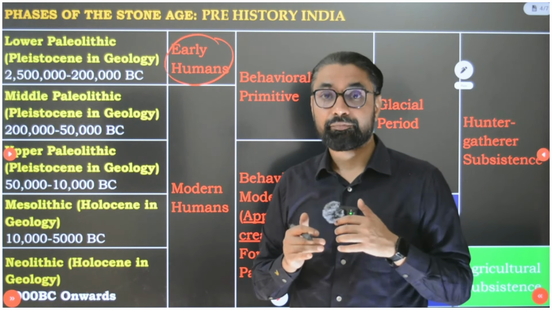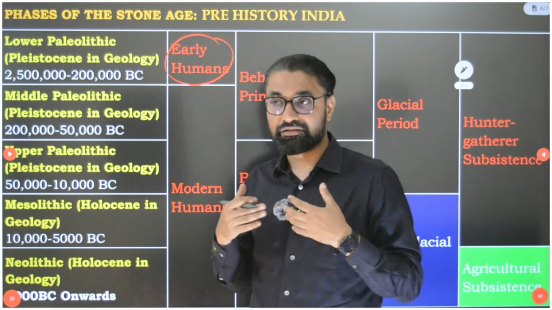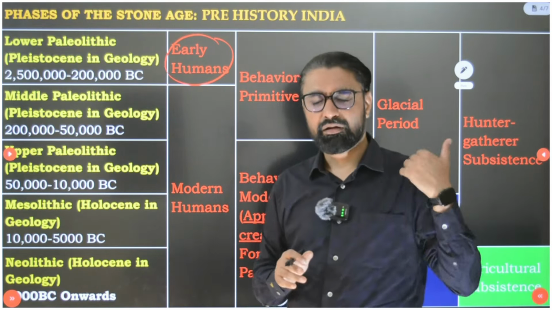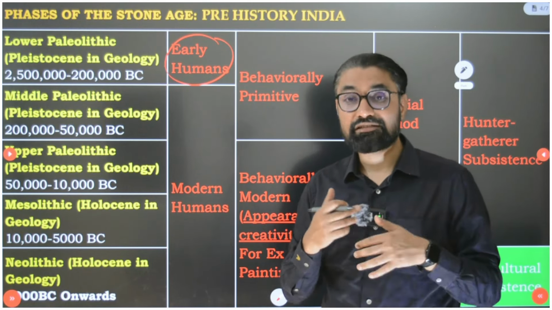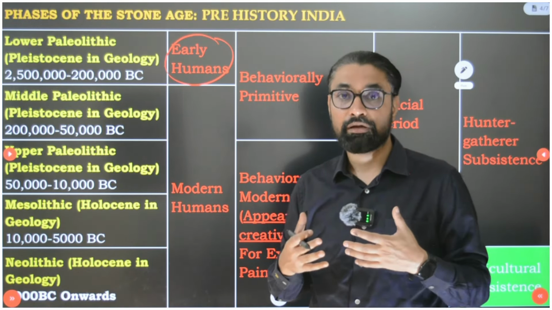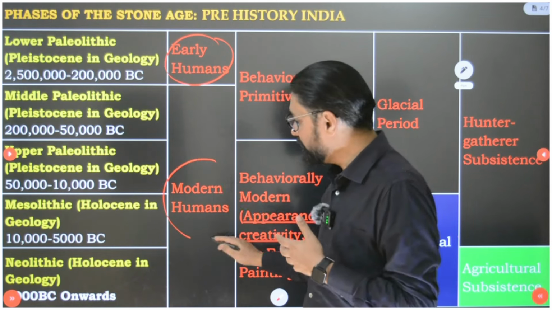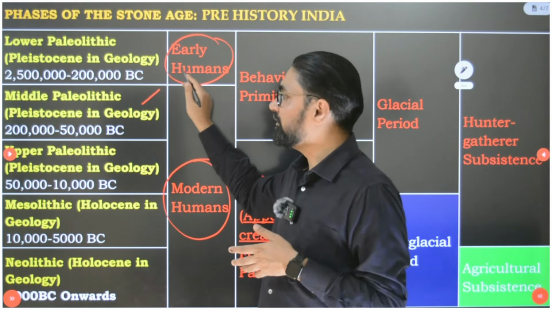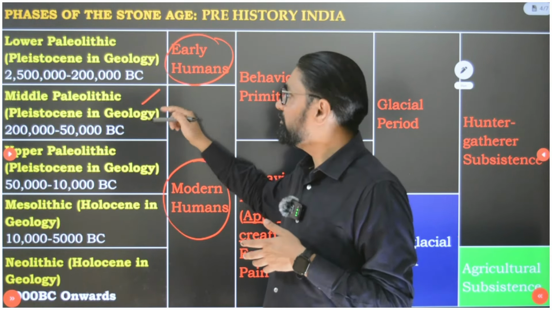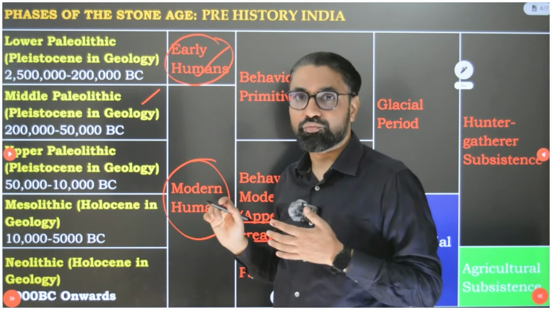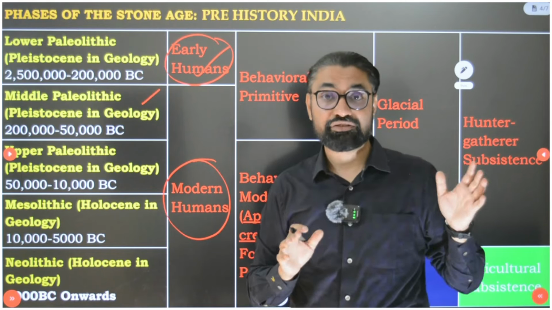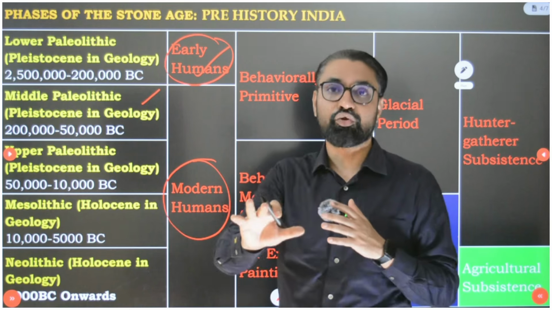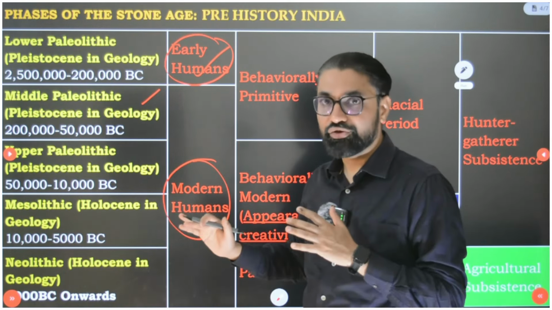And in this period, when humans started to resemble hominids more than chimpanzees, we were physiologically modern. And that time period where we have modern humans, Homo sapiens, appearing, we consider as middle Paleolithic. So what is the difference between lower and middle Paleolithic? In lower Paleolithic, early humans, physiologically, biologically, were looking like chimpanzee. When we are physically looking more like humans, less like chimpanzee, modern humans appeared, we call it middle Paleolithic.